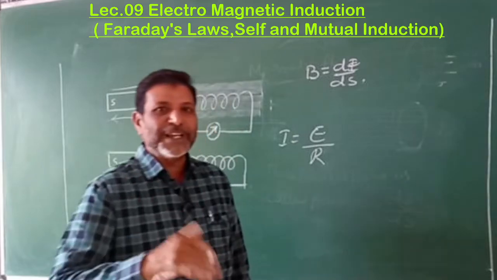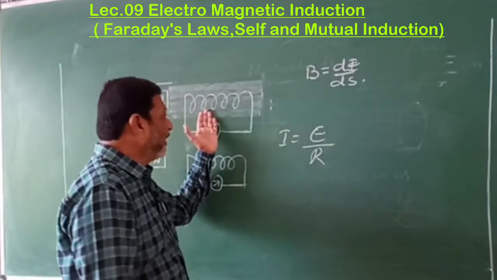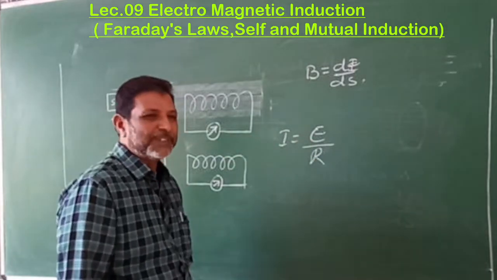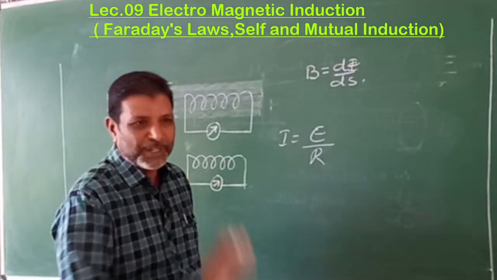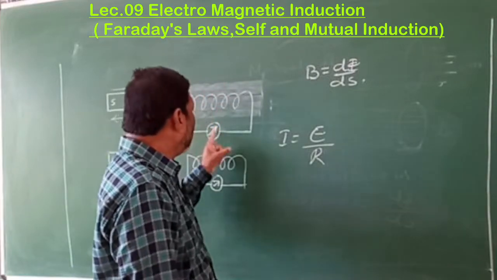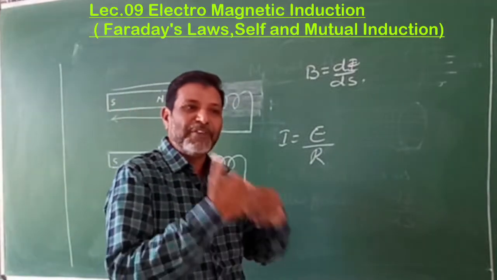Now, by using the magnetic field, current is produced, which means EMF is also produced, isn't it? Without EMF, there is no current. That means by using the magnetic field, you got the current, which means you got the EMF, isn't it?